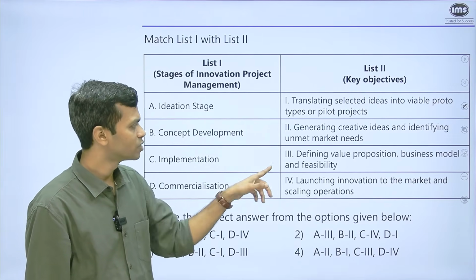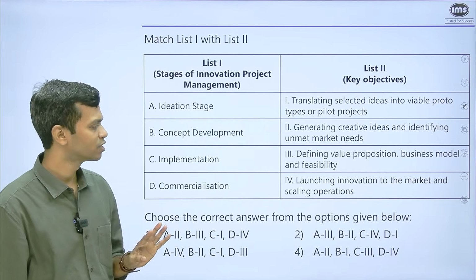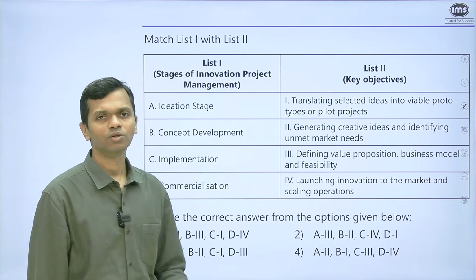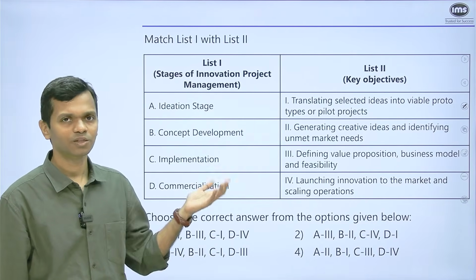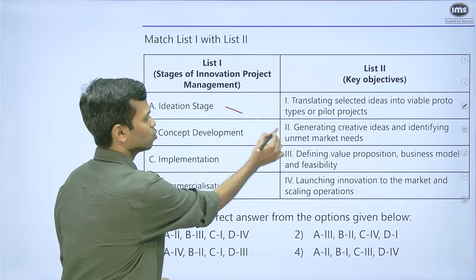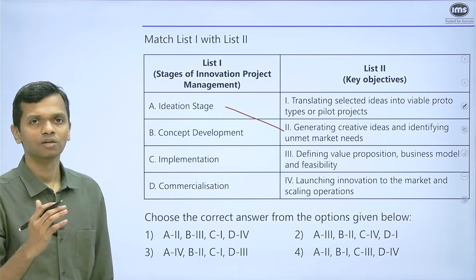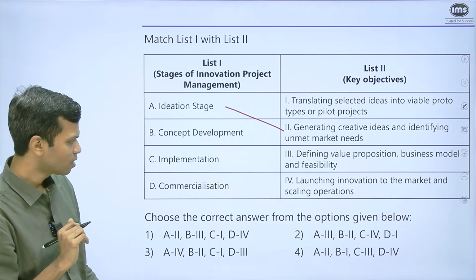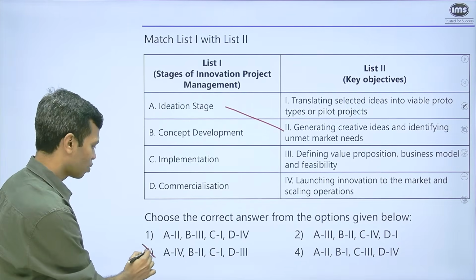Defining value proposition, business model and feasibility. No, not in ideation stage. Launching innovation to the market. That is launching to the market. It has got nothing to do with the first stage, which is ideation. So A2 is the only logical combination that is there. Now, what can I do with this? Firstly, I can eliminate option 3.